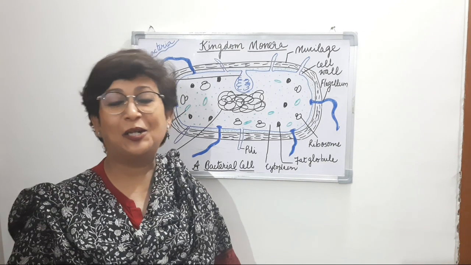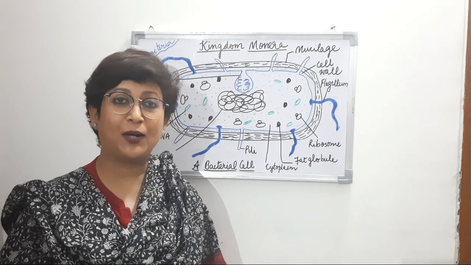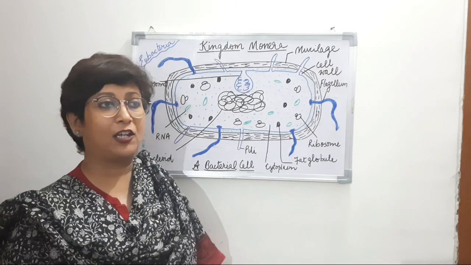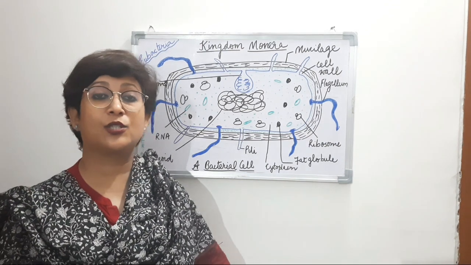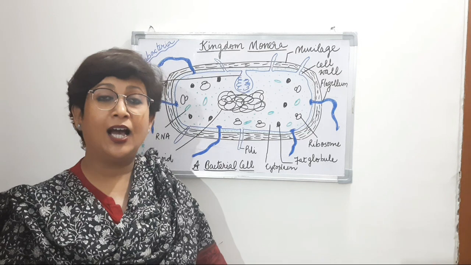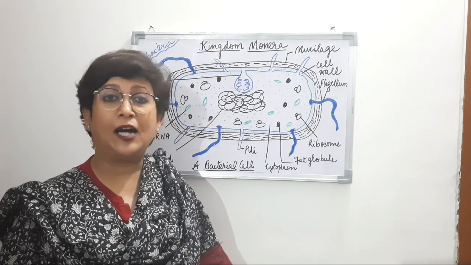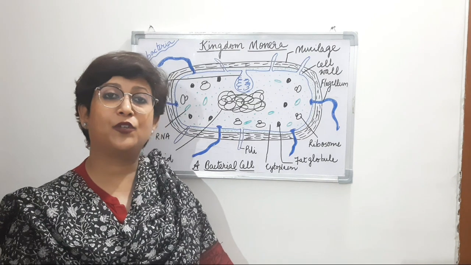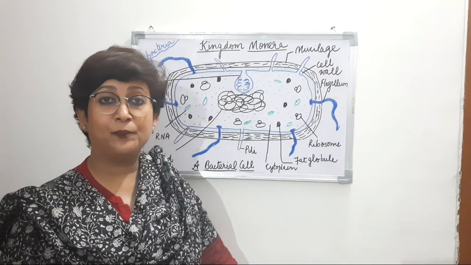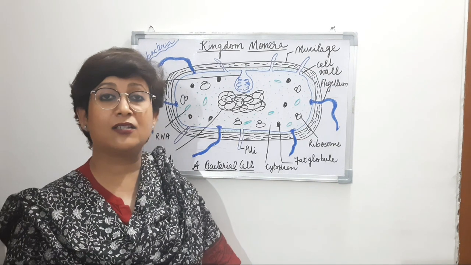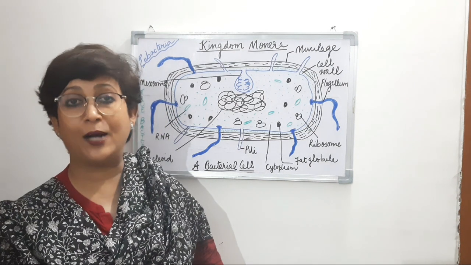Welcome back, dear children, back to our biology class. In the previous class, we talked about biological classification, in which we discussed the two kingdom system and the five kingdom system of classification. We started with the first kingdom, kingdom Monera. The five kingdom system of classification was put forward by R.H. Whittaker. In the kingdom Monera, we discussed that it is divided into two groups, Archaebacteria and Eubacteria.